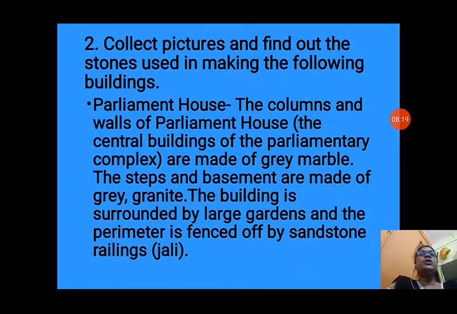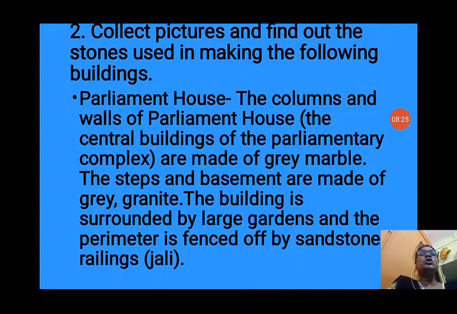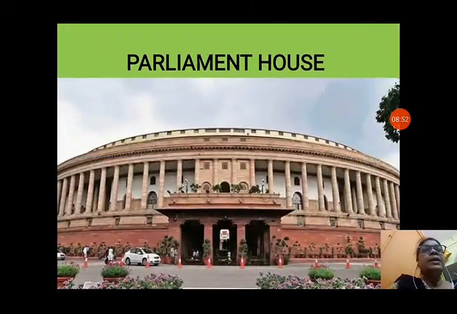Now next we will see question number 2 of Fun Time. This question is telling us to collect pictures and find out the stones used in making the following buildings. The first building is Parliament House. The columns and walls of Parliament House, the central building of the parliamentary complex, are made of grey marble. The steps and basement are made of grey granite. The building is surrounded by large gardens and the perimeter is fenced off by sandstone railings. The jali in the railings is made of sandstone. You can see how beautiful Parliament House is, made of sandstone, marble and different types of rocks. So it is a very nice building.